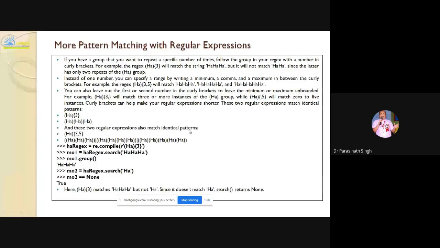These regular expressions also match identical patterns. Here you have given 3 to 5, and the pipe is also used. So with ha{3}, you are finding 'ha ha ha'. But if you give just 'ha', it gives None, because it displays no output since you have fixed the count at 3. So it matches 'ha ha ha', not 'ha', since it does not match 'ha'. For this example, I have given one slide. I will move to the next slide.